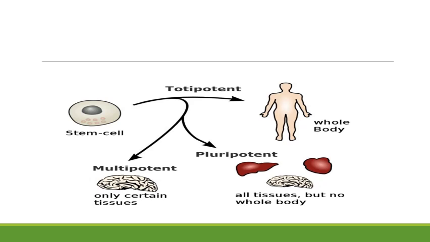Pluripotent cells can develop into different organs, for example brain cells, nerve cells, lung cells, etc. But they cannot develop into the whole body. Third one is multipotent stem cells. Multipotent stem cells can differentiate into only certain types of tissues, that is, closely related cells. Example, hematopoietic stem cells. Hematopoietic stem cells can develop into RBC, WBC or platelets. Last one is unipotent cells. Unipotent cells are the cells that can develop into only one type of cell.